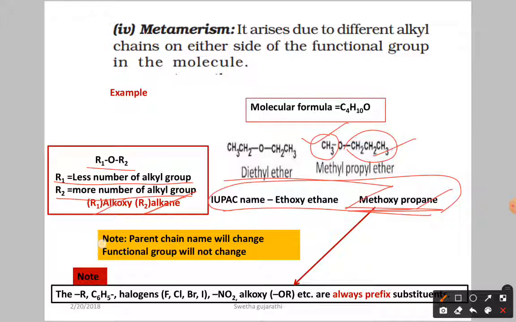So here is one note: the parent chain name will change and the functional group will not change. In both cases the functional group is ether, but the parent name changes. Here we have ethane, here we have propane. Already we discussed ethoxy; we always take alkoxy as a substituent. So in this case methoxy is the substituent and propane is the parent chain.